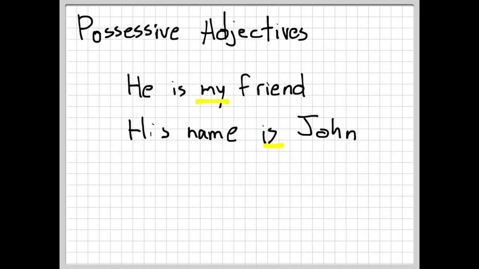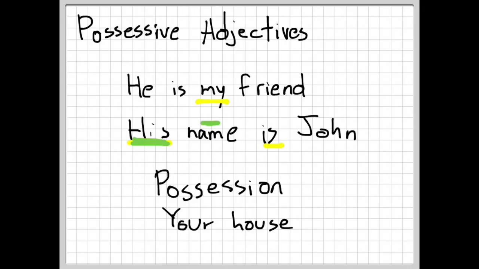Is? No. His. His name is John because his shows the possession of the name. For example, your house, meaning the house is yours.